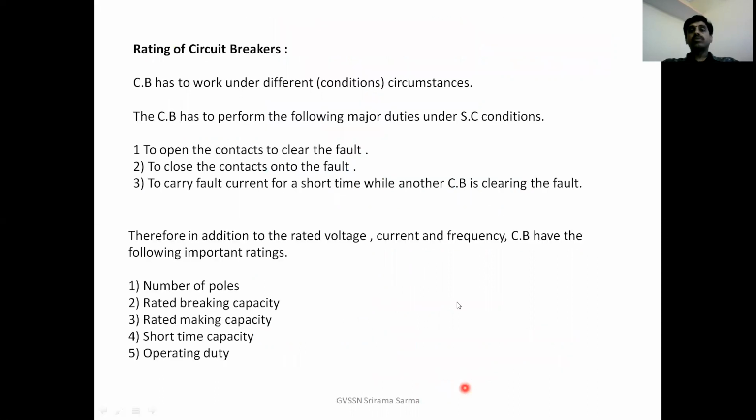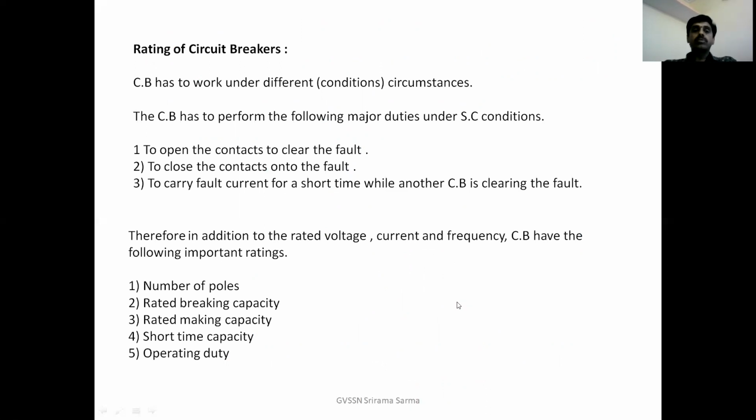Next, we'll discuss the rating of the circuit breakers. The importance is that every circuit breaker has to work under different conditions. The circuit breaker has to perform some major duties under short circuit condition, that is fault condition.